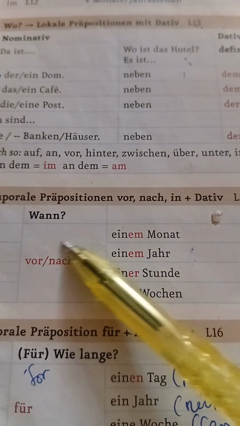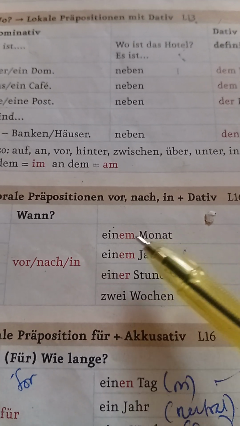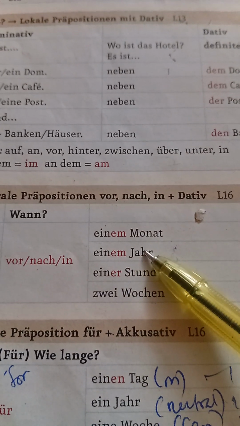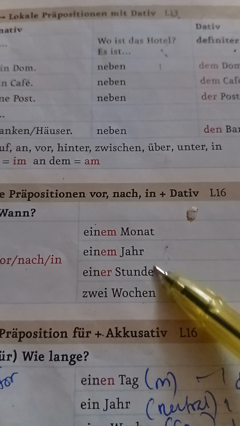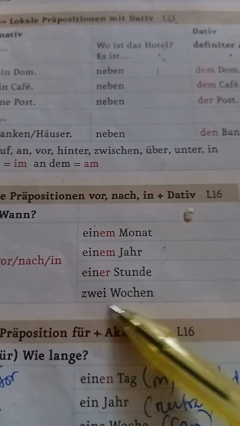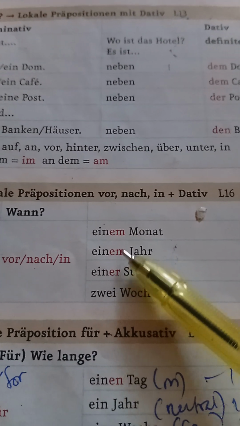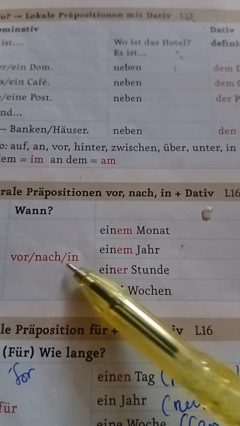So they require the dative case, which means that if the time word is masculine, you'll use einem if you want to say a or an. If the time word is neutral, you'll do the very same. If the time word is feminine singular, like Stunde, you will use einer. And for the plural here it is. So you can see the em and the em over here, einem. Remember this one means egal after an n.